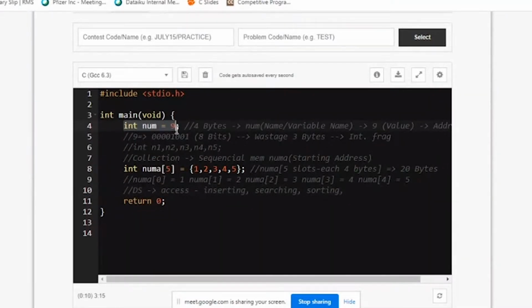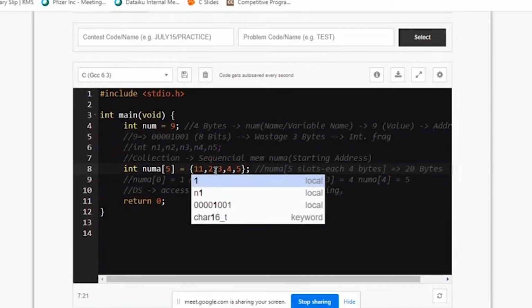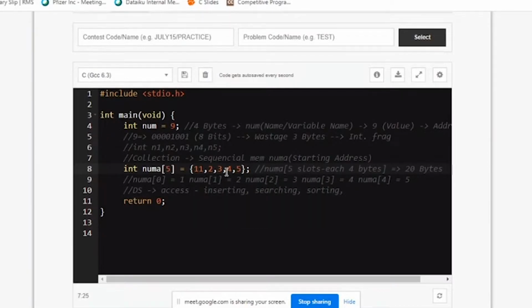For example, if it is an individual element like 9, what is the use of searching? It's only one element. It's just finding whether it is present or not. It's not searching in a group of elements. But if it's a sequence, then you can have searching and sorting. For example, this by default is in ascending order. But if I put 15 here, it is not in sorted order. So what you can do is take this particular array and sort it. Or if I say find whether 7 is present in this array, that's called a searching problem.